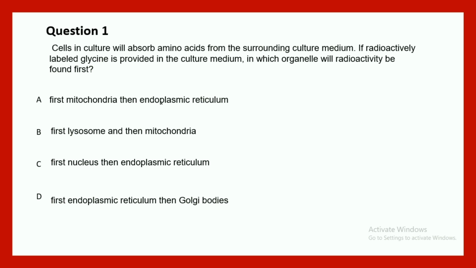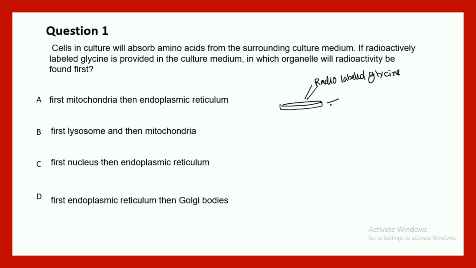Question 1 says, cells in cell culture will absorb amino acid from the surrounding culture medium. If radioactively labeled glycine is provided in the culture medium, in which organelle should the radioactivity be seen first? So obviously you have given some amount of radioactively labeled glycine as an amino acid in the cell culture media. Now this radio labeled glycine would be incorporated inside the cell, right? So glycine is an amino acid.